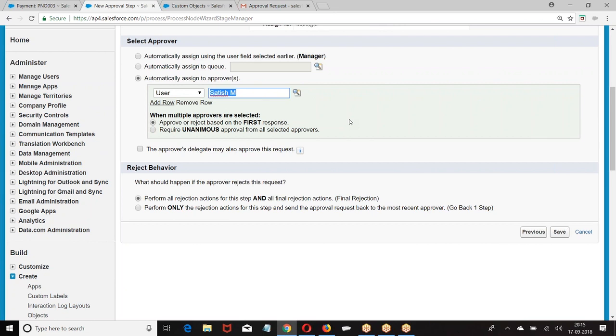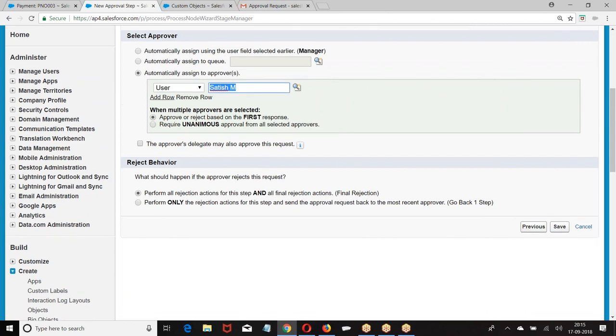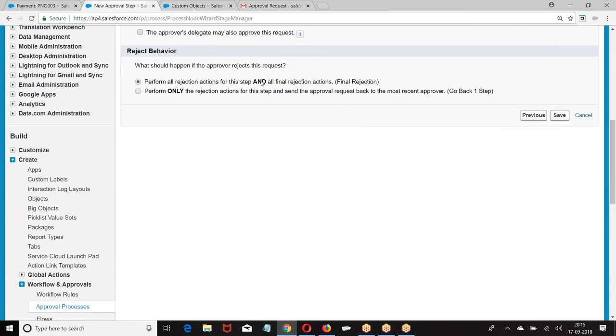Divya submitted, it came to Wilson, Wilson approved it. Once Wilson approved it, it will go to Satish. Satish rejected. When Satish rejected, do you want the record to come back to Wilson or you want the record to be cancelled completely? That's what. Perform all rejection actions means completely rejected, go back to the beginning.